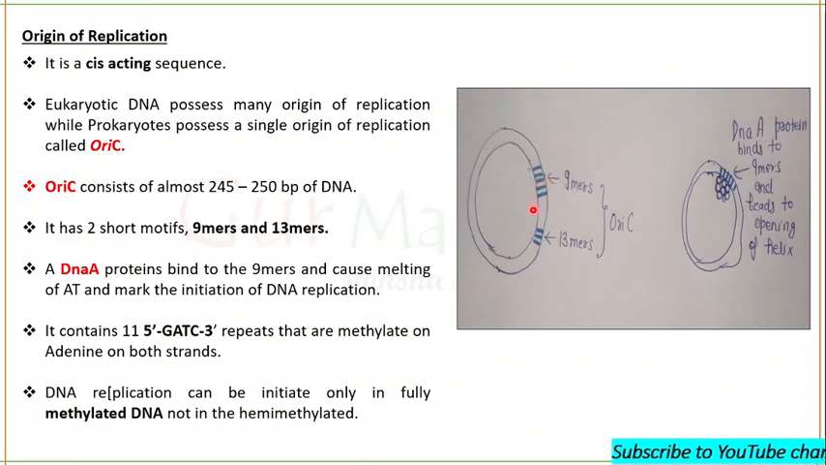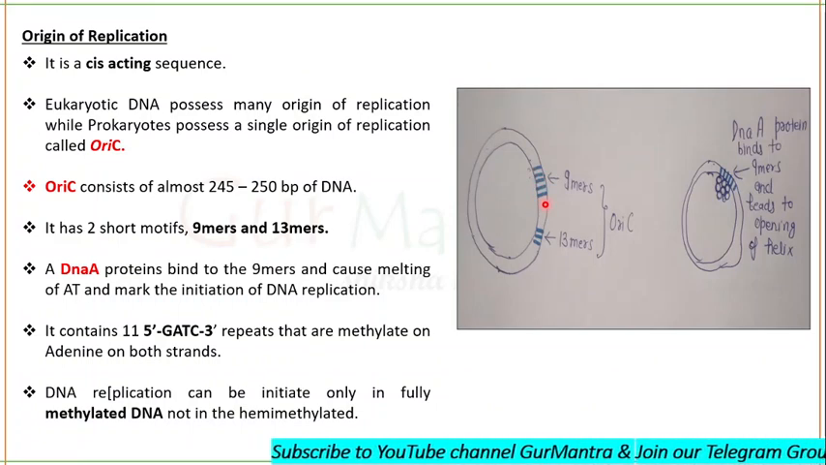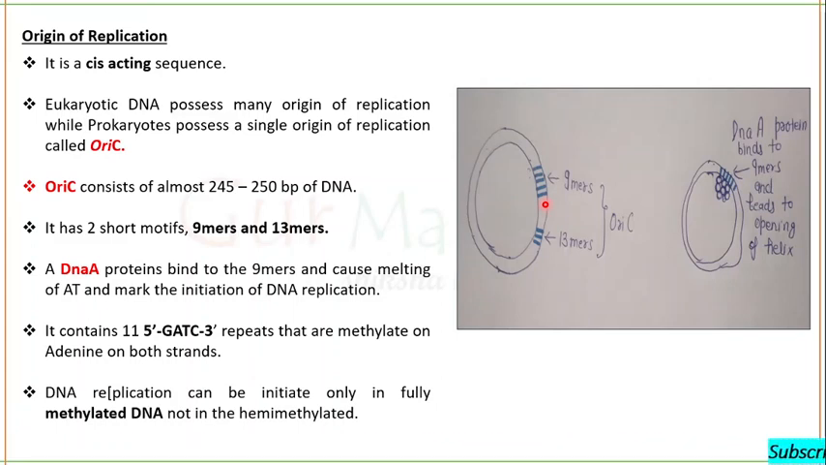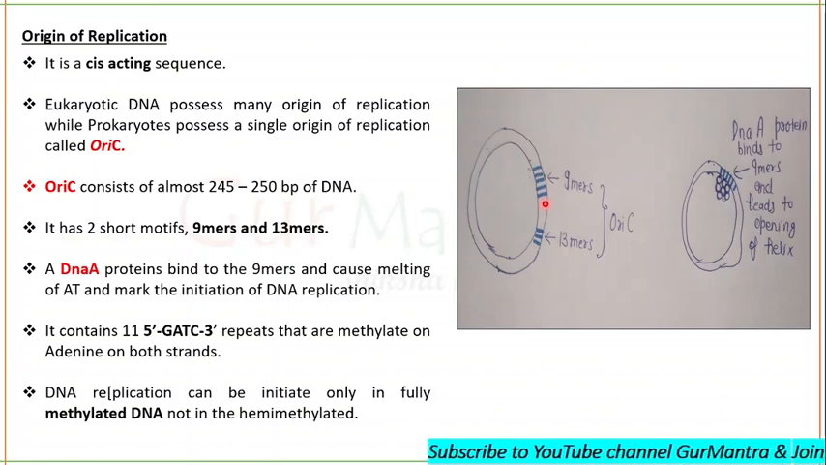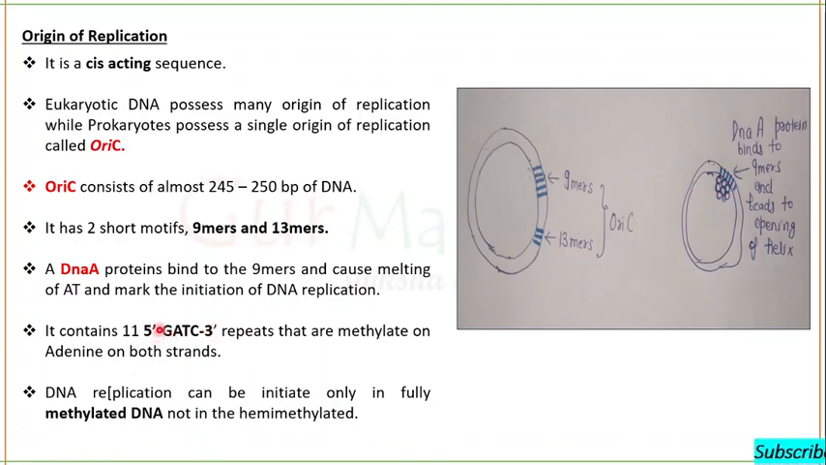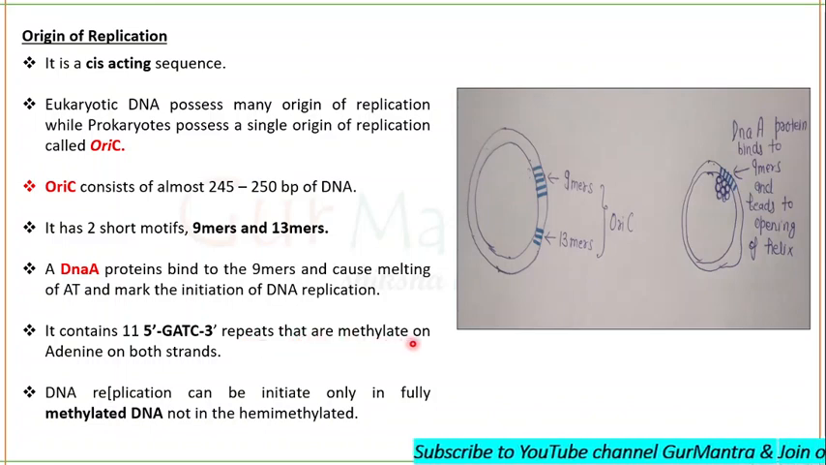DNA replication. There will be the melting, it means breakdown of adenine thymine base pairs. The DNA double helix will separate, and it will mark the initiation of DNA replication. This is the DnaA protein which is binding to the 9 mers. Fine. It contains 11 5' to 3' GATC repeats that are methylated on adenine on both the strands.